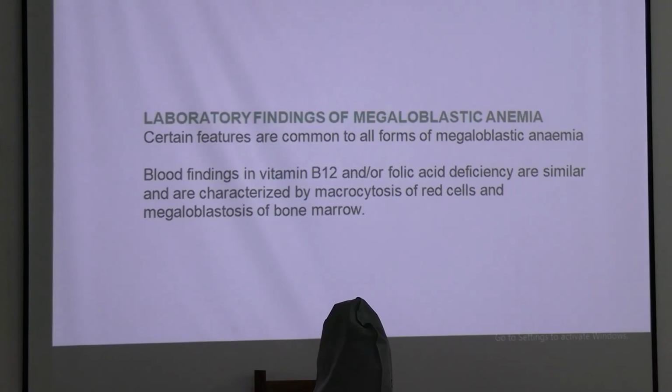Now how do we find megaloblastic anemia on peripheral smear and bone marrow? What do we do in the laboratory? There are certain features which are common to all forms of megaloblastic anemia. Blood findings in vitamin B12 and folic acid deficiency are similar and characterized by, as I said earlier, macrocytosis of RBCs and megaloblastosis in bone marrow. So in bone marrow we find megaloblasts, and in peripheral smear we find macrocytes.